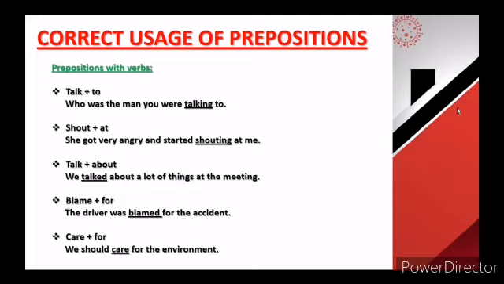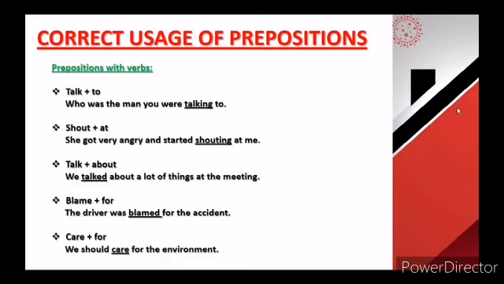Shout at. Shout will take the preposition at. She got very angry and started shouting at me. Talk about. We talked about a lot of things at the meeting. Blame for. The driver was blamed for the accident. Care for.